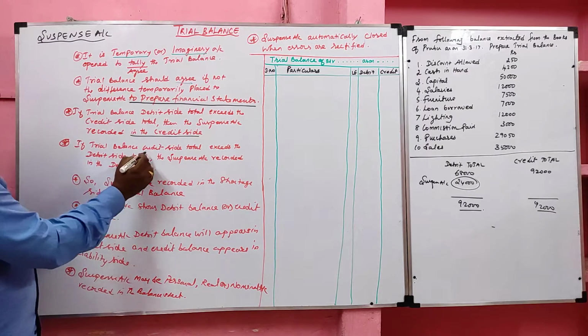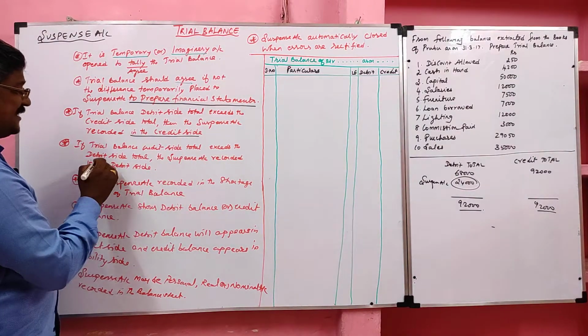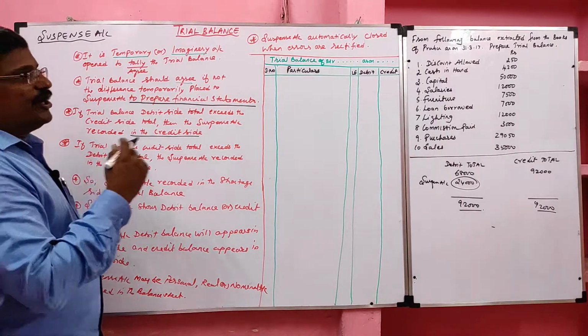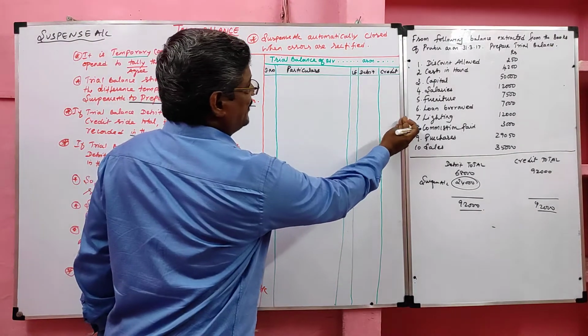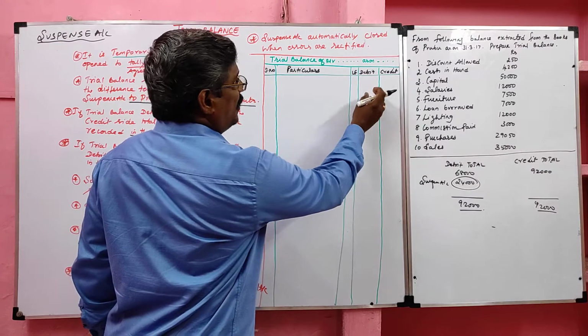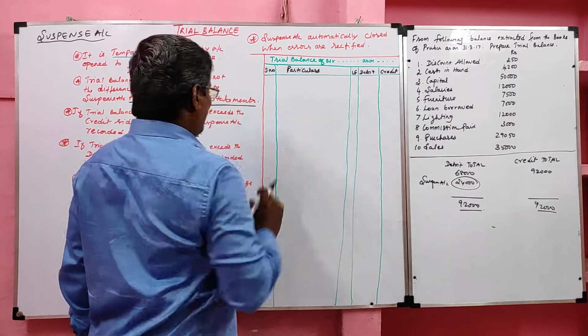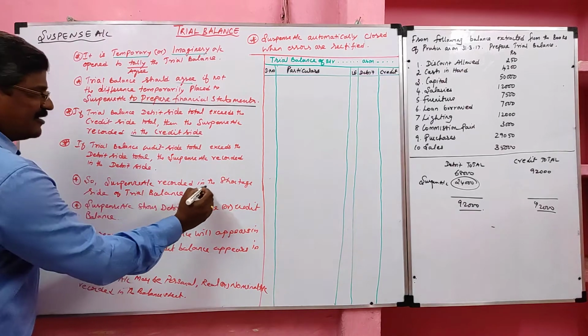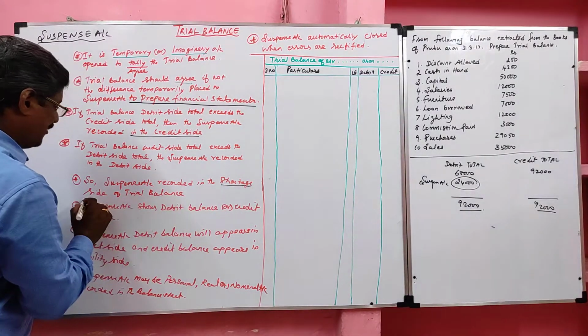Then if trial balance credit side total exceeds the debit side total, the suspense account is recorded in the debit side. Now the credit side total exceeds the debit side total. Now the suspense account is recorded in the debit side. Next, suspense account is recorded in the shortage side of trial balance.